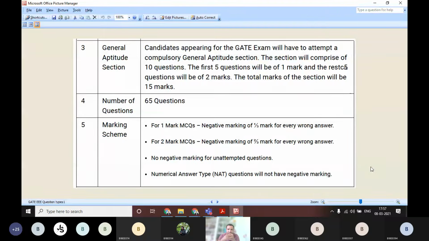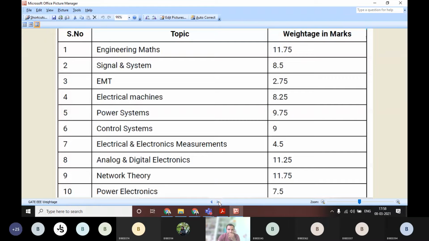For that reason, in case of GATE, you must be sure about the answer. You must calculate and you must be sure about the answer. Then only you have to attempt, or then only you have to tick that kind of question. Then only you will get good marks in the GATE examination. I hope it is clear from this.